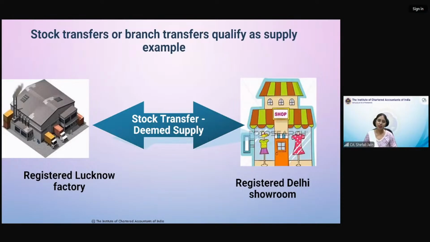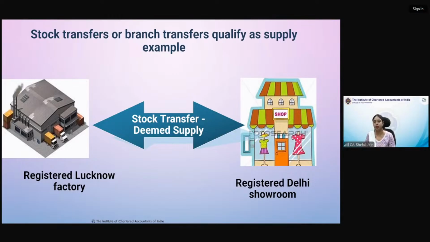Earlier you were lost in ITC. Now you don't get involved in GST. That is what I was confused with earlier, ma'am. If an entity has two GSTINs within the same state, then they will be considered as different persons. They will be considered as distinct persons.